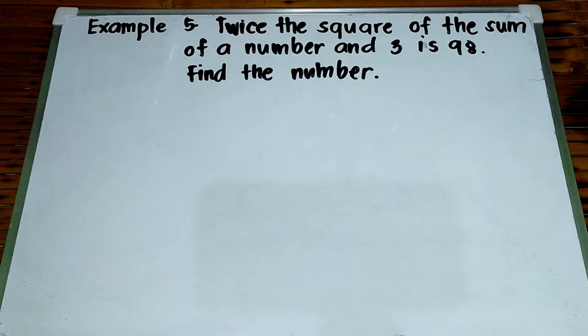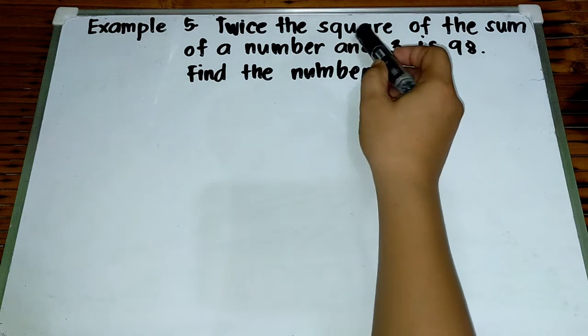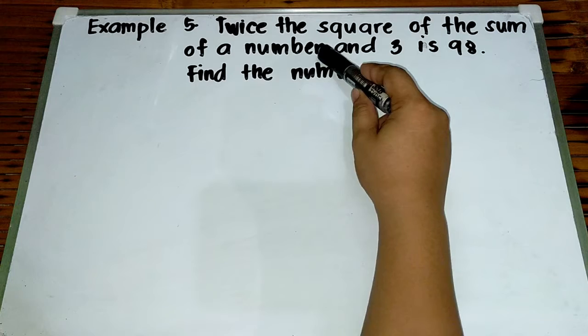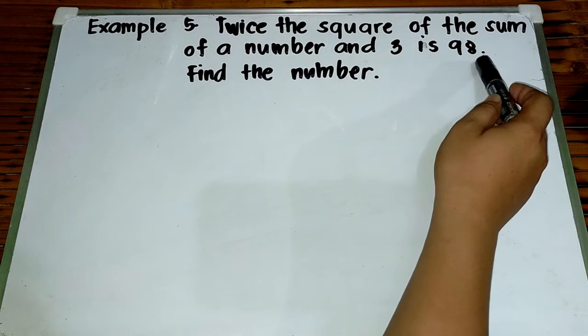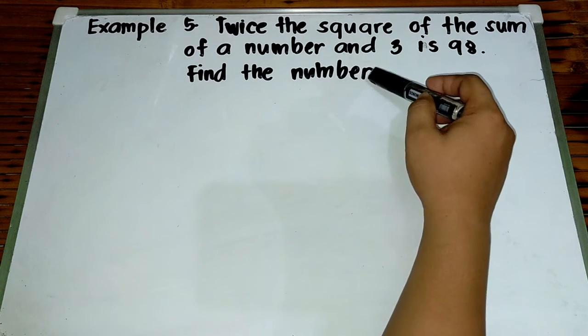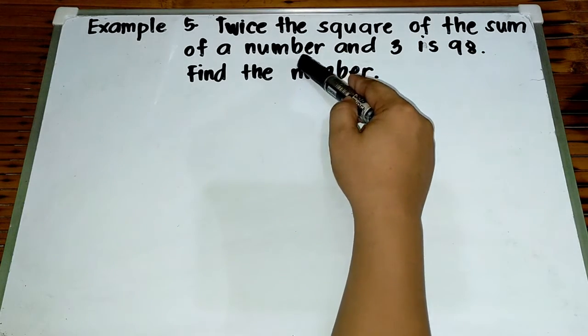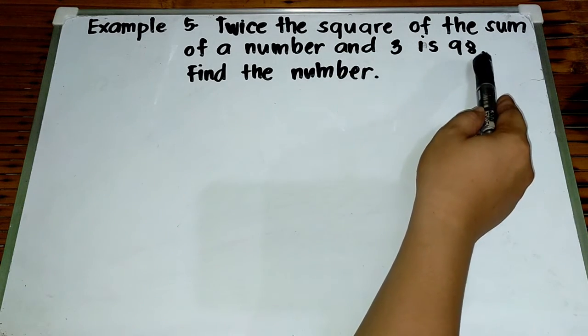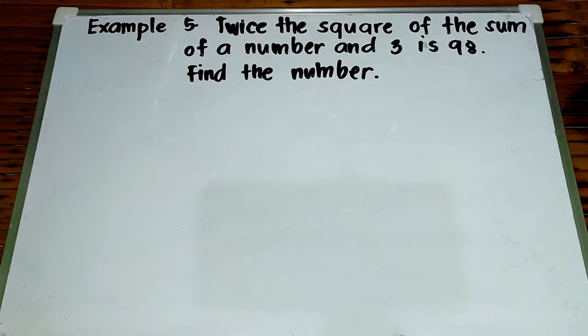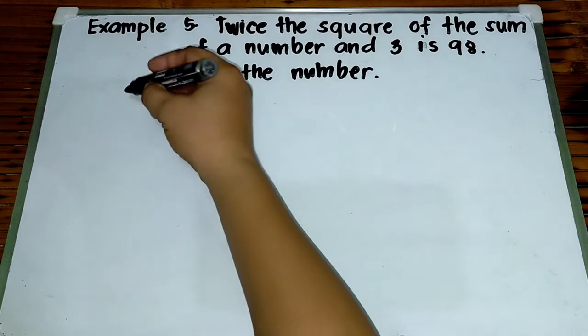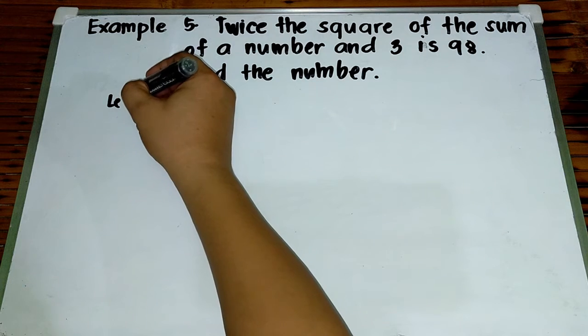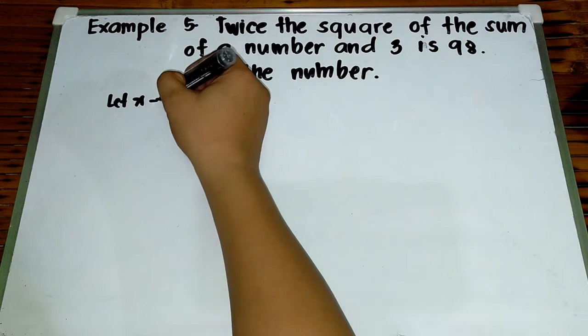Okay, let's have example number 5. Twice the square of the sum of a number and 3 is 98. Find the number. Again, twice the square of the sum of a number and 3 is 98. Find the number. So again, mag-let muna tayo. Let x be the number.